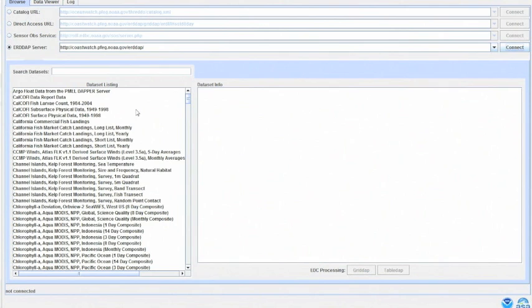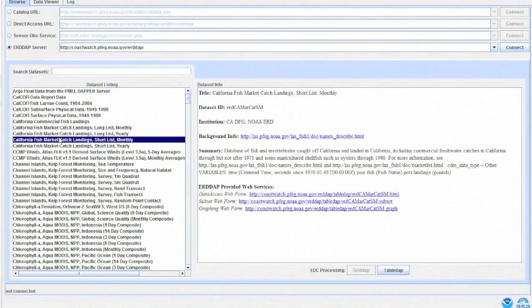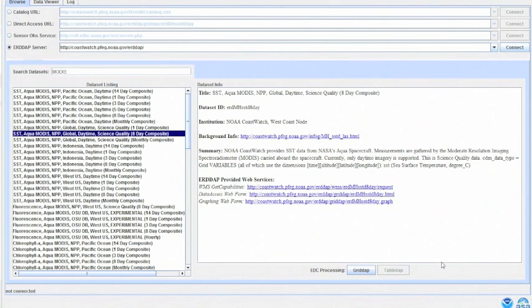Just like with a Threads server, all the available datasets are displayed in the left-hand pane, and clicking on any of the datasets allows you to see the metadata in the right-hand pane. Since we know we want MODIS sea surface temperature data, we're going to use the search term MODIS to see what is available. And from our available options, we're going to click the 8-day composite of MODIS data.